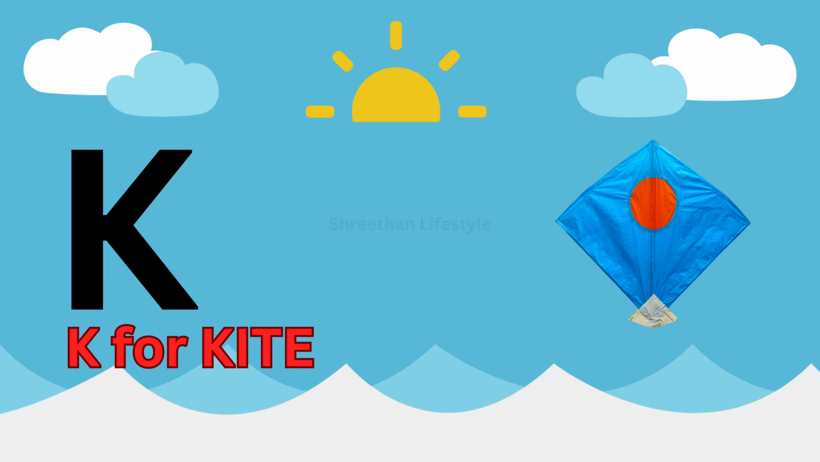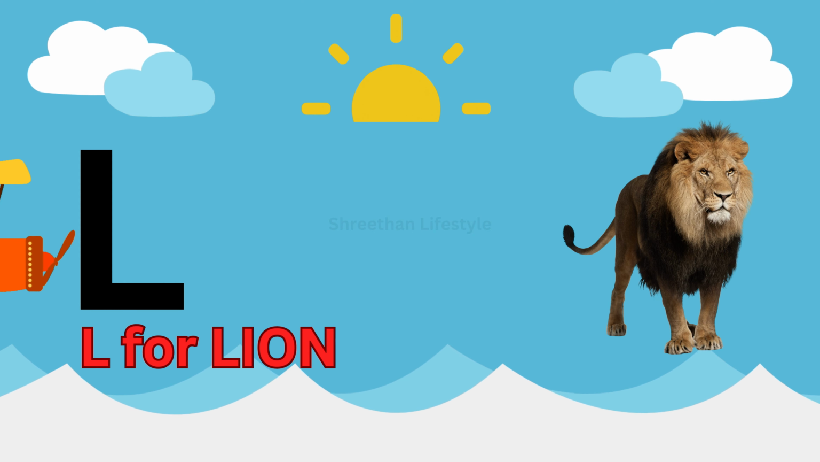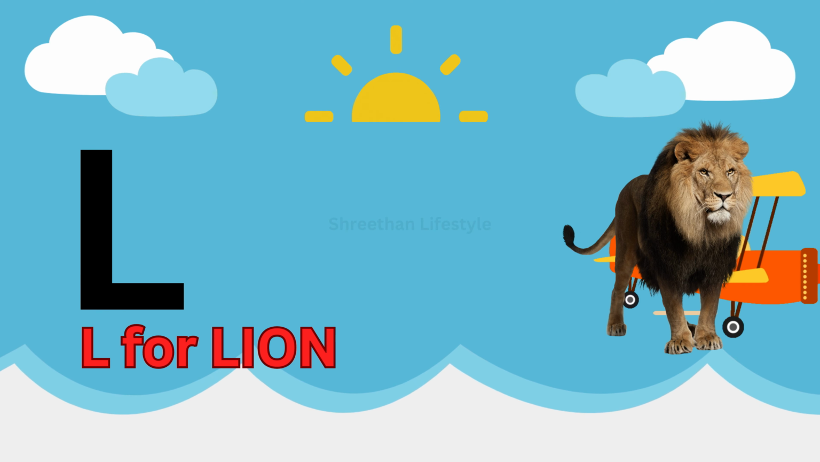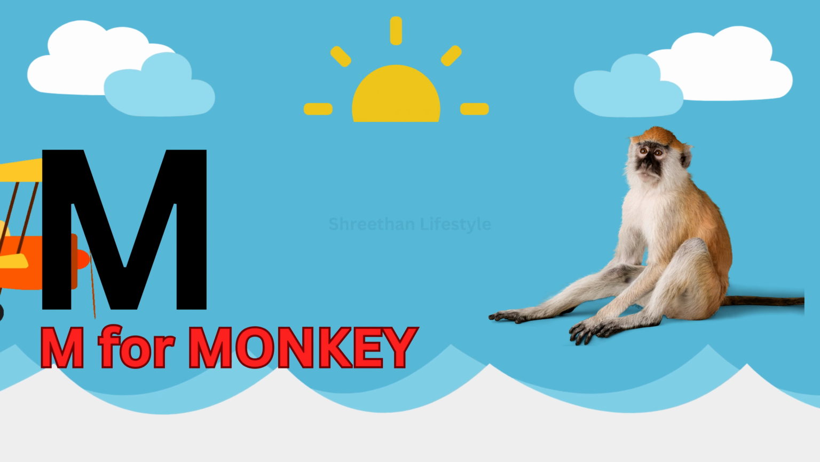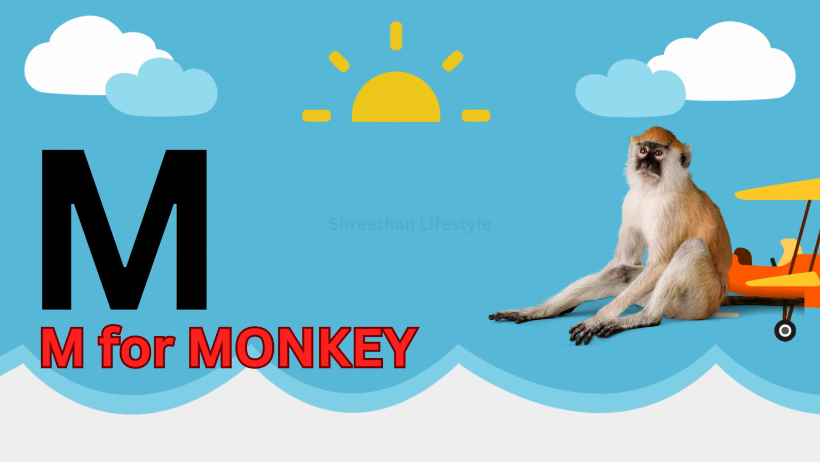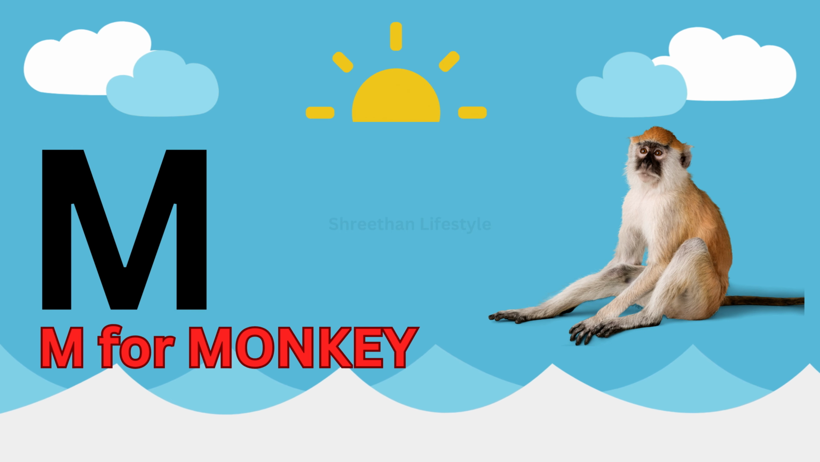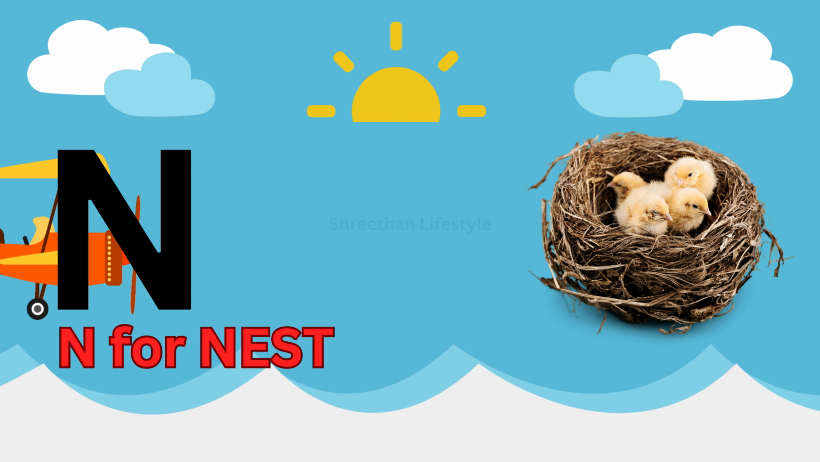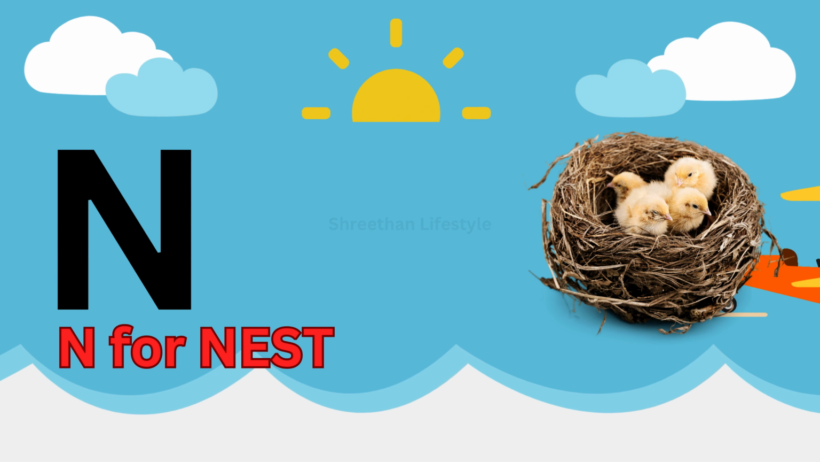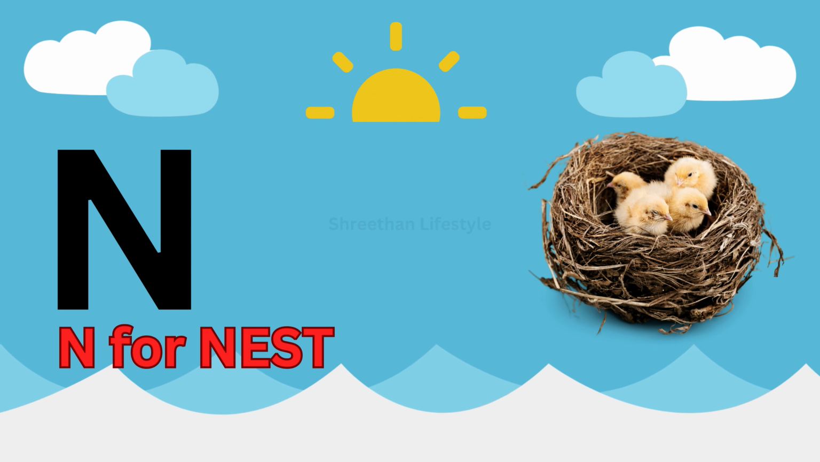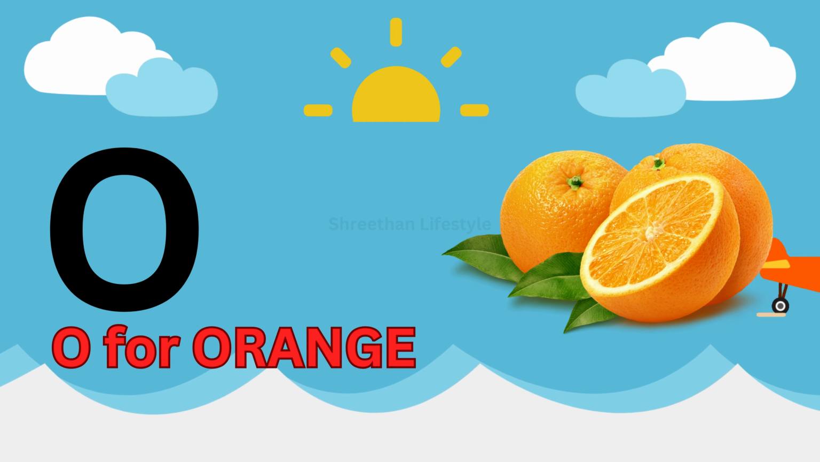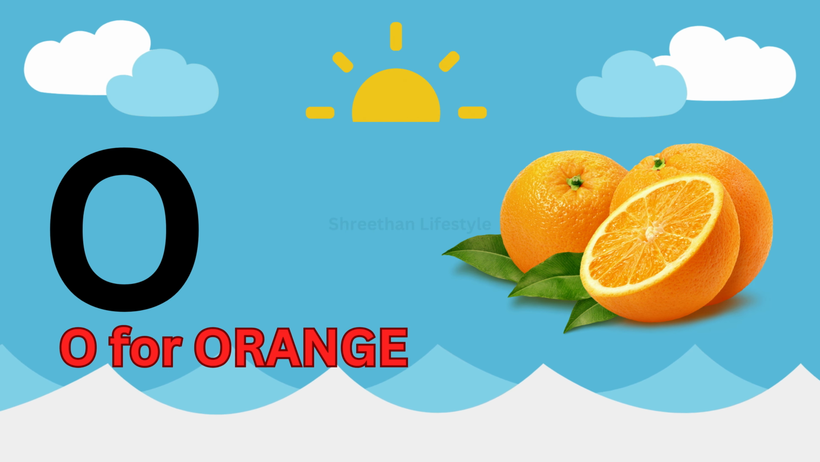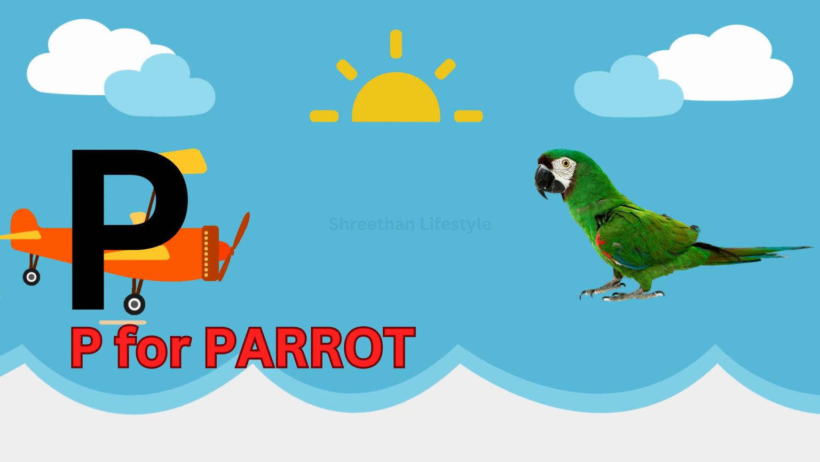Kite. Letter L. L for lion. Lion. Letter M. M for monkey. Monkey. Letter N. N for nest. Nest. Letter O. O for orange. Orange. Letter P. P for parrot.